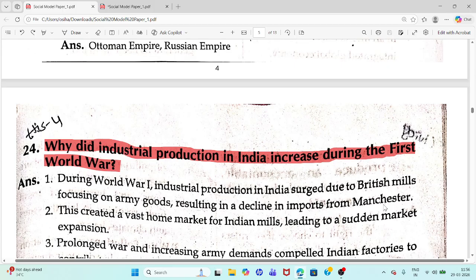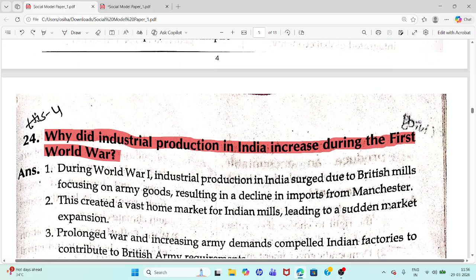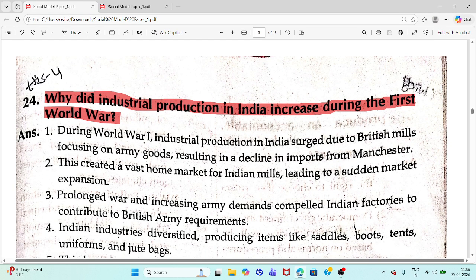Decline in imports from Manchester. Home market for Indian mills.